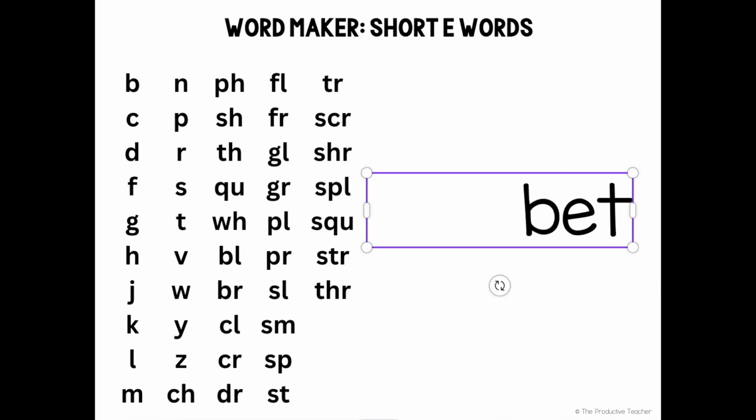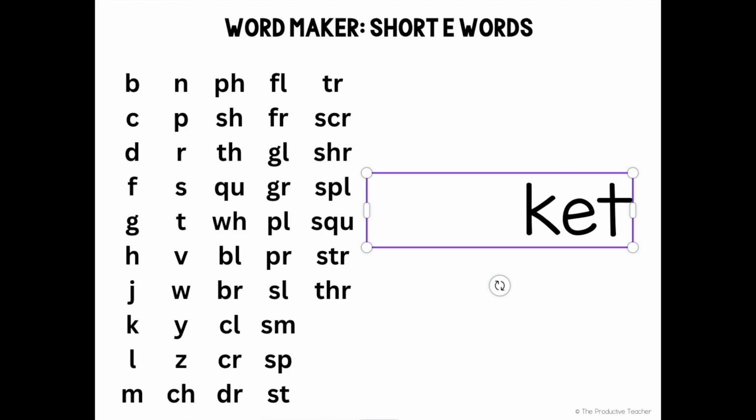Bet. Bet is a word. Set. Set is not a word when it's spelled this way. Remember, the letter C makes the S sound before the letter E. Det. Spelled like this, det is not a word. Fet. Fet is not a word. Get. Get is a word. Het. Het is not a word. Jet. Jet is a word.